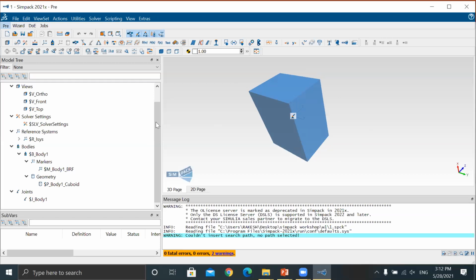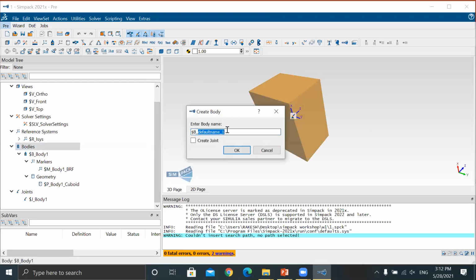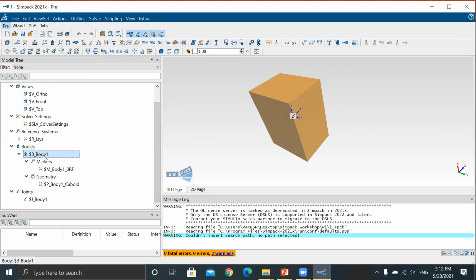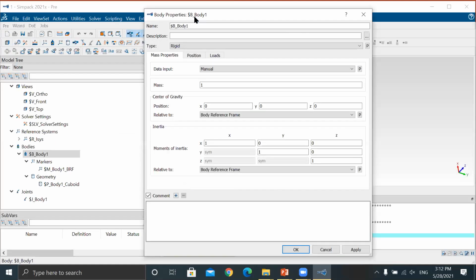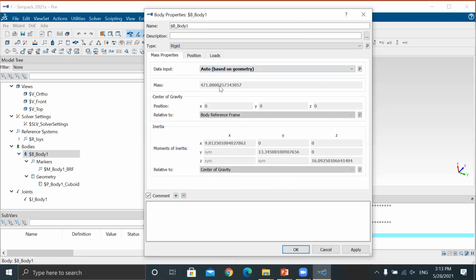Where you'll find this thing. This one comes under body. Okay, so double click on the body one. Okay, this is my body one. Now look, just change the data input into automatic. Okay, look, check the mass.